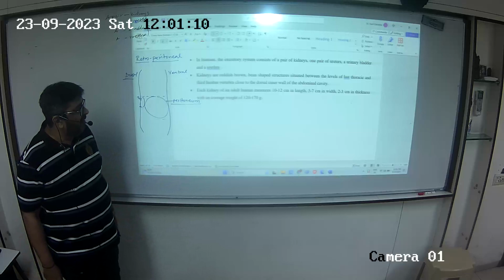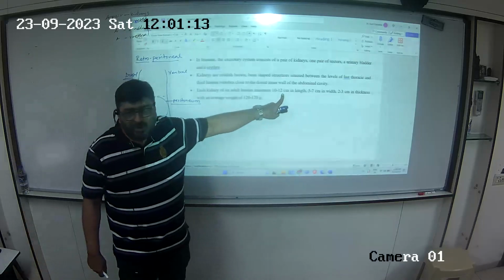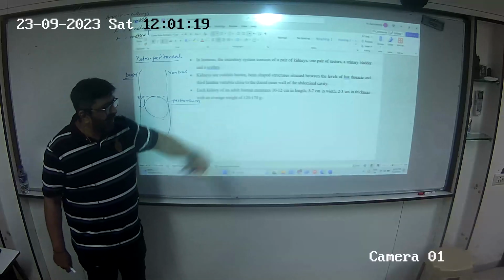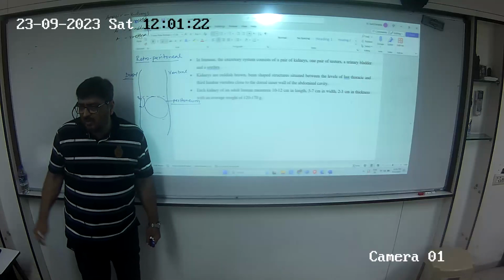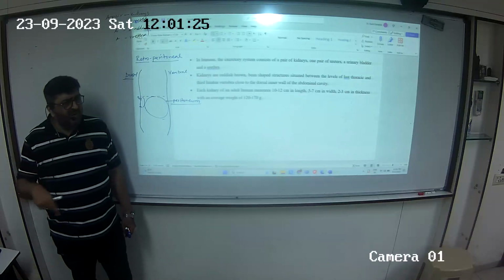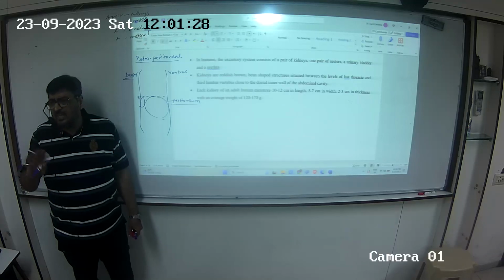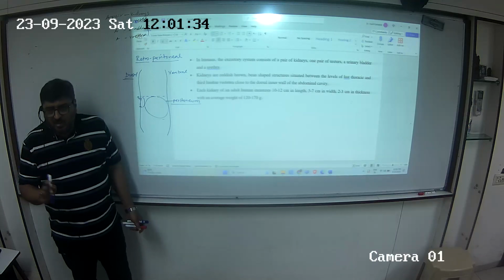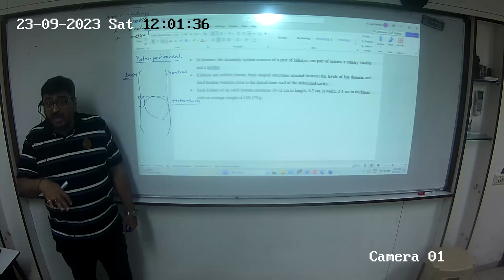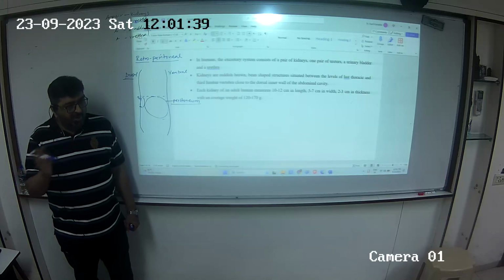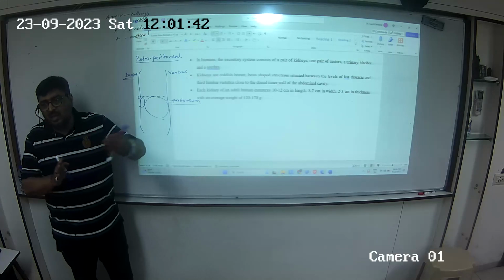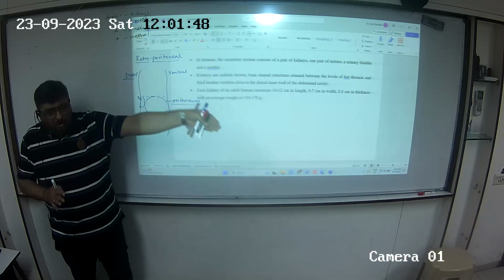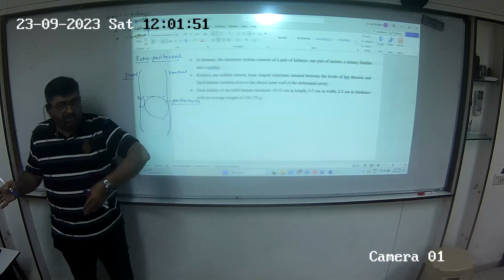Each kidney of the adult human measures around 10 to 12 centimeters in length, 5 to 7 centimeters width, 2 to 3 centimeters in thickness, and the weight is around 120 grams to 170 grams. See, when you do the dimensions and weight of all the organs, you will always have a range. Heart का weight कितना है, liver का weight, so they all give an estimation because it differs from person to person and mainly it differs from male to female. Physically males have testosterone का action होता है, तो उससे organs, muscles थोड़ा volume ज़्यादा रहता है, और females में ये कम रहता है.